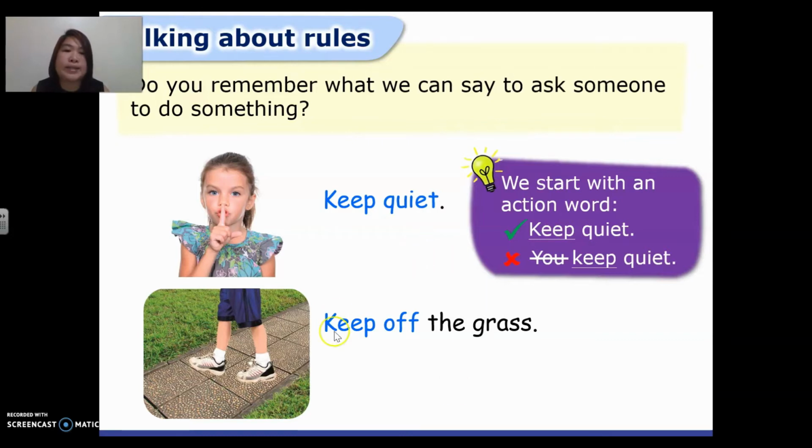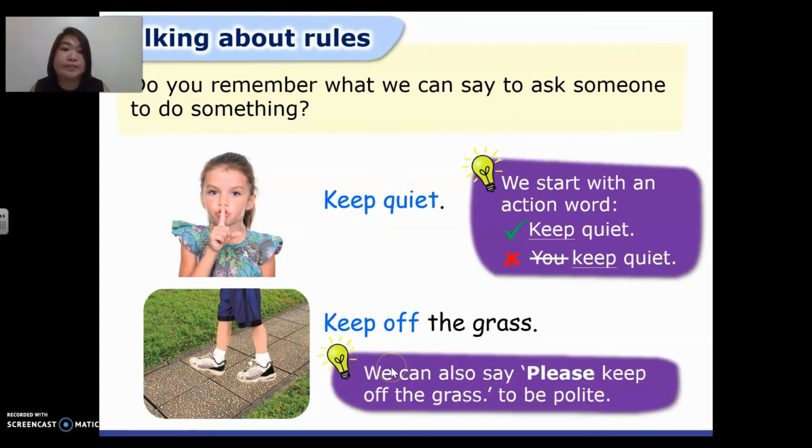We always start with an action word or a verb. Same with the second one. We can also say please keep off the grass to be more polite. We learned this back in grade 1, to always say please when we ask someone to do something, right? I hope you remember that.